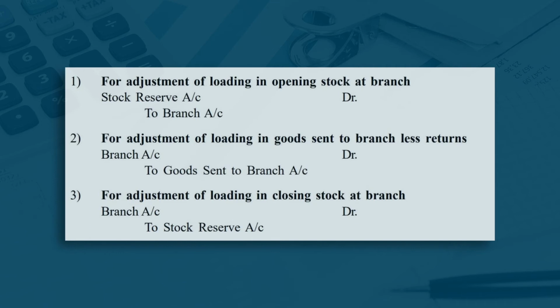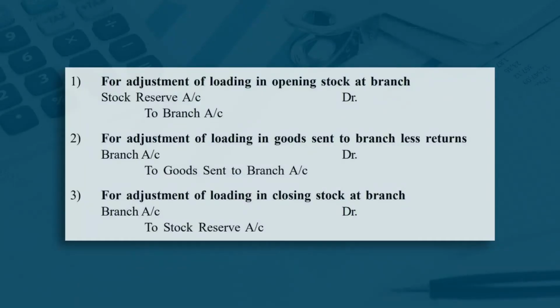So, the entry would be stock reserve account debit to branch. This is the journal entry which we need to prepare at the time of opening stock: stock reserve account debit to branch. So, if it is a closing stock, then what would be the journal entry? It is quite simple. If this is the journal entry in case of opening stock, then in case of closing stock, the entry would be branch account debit to stock reserve. We may later check it.